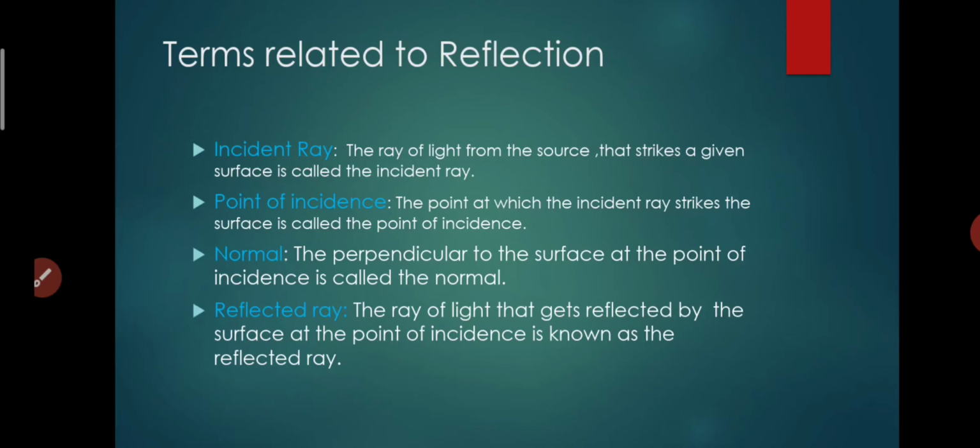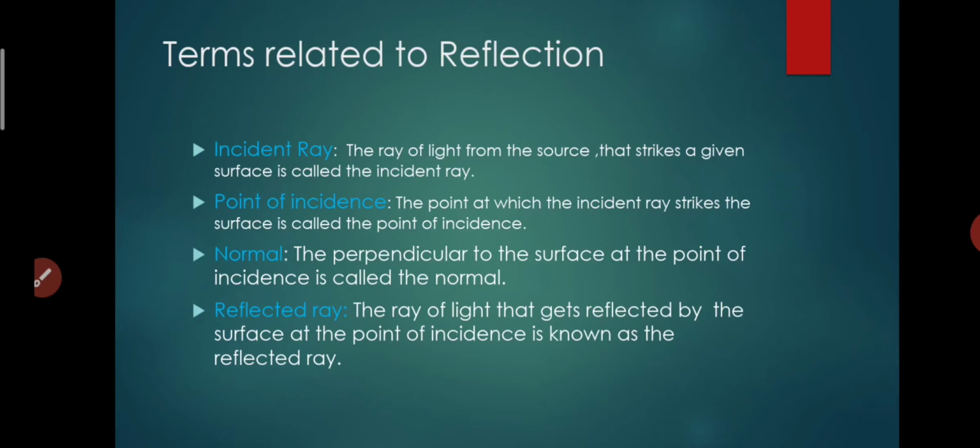Okay, clear? Now the next word is point of incidence. What is that? The particular point at which the incident ray strikes the surface. That is the one point on which the incident ray comes to the surface and strikes it. That particular point is known as our point of incidence.